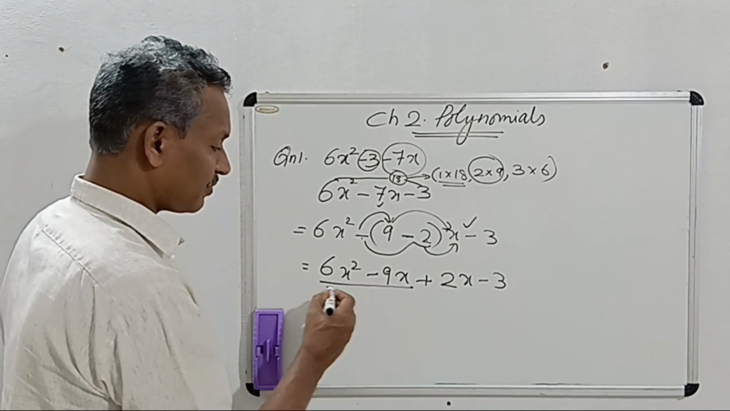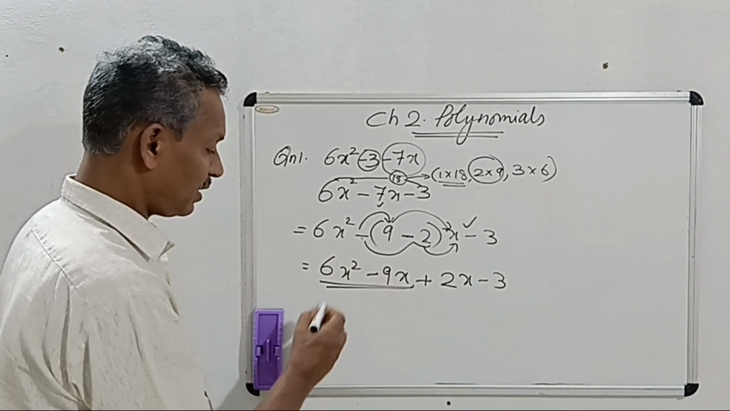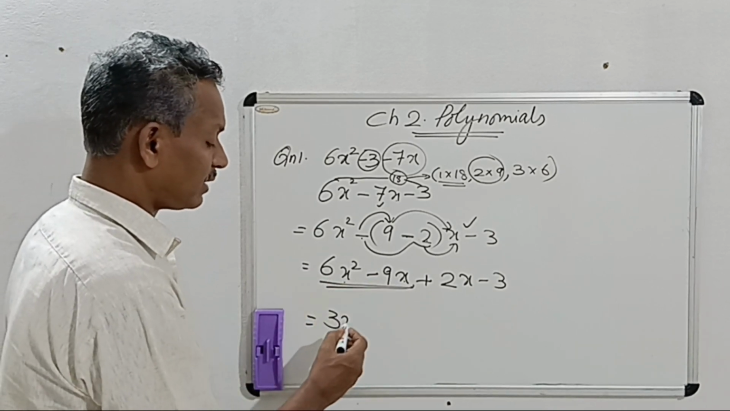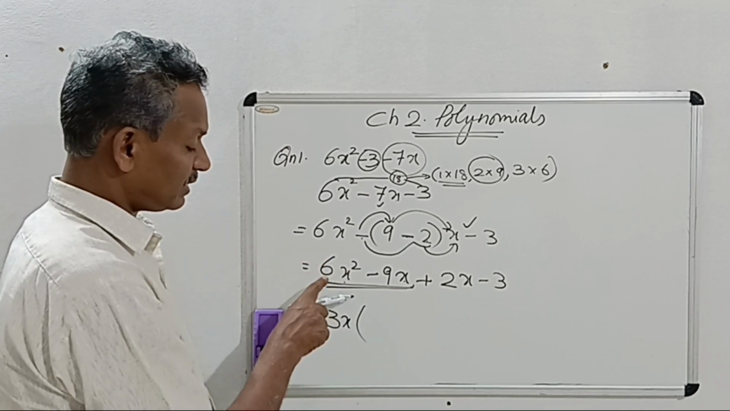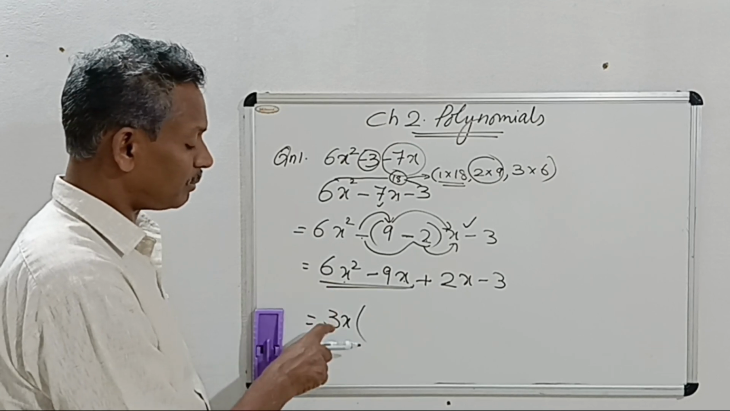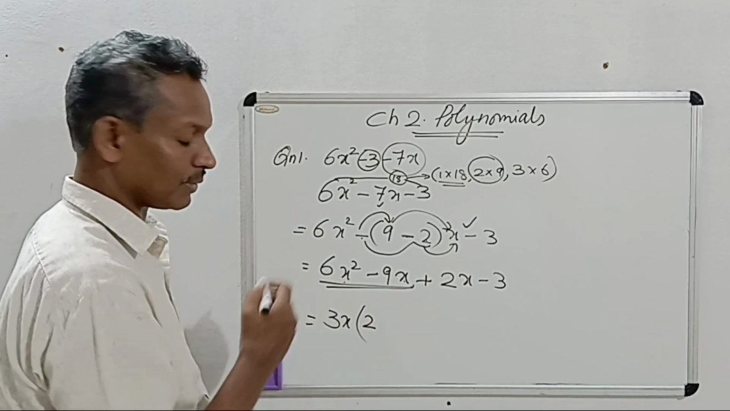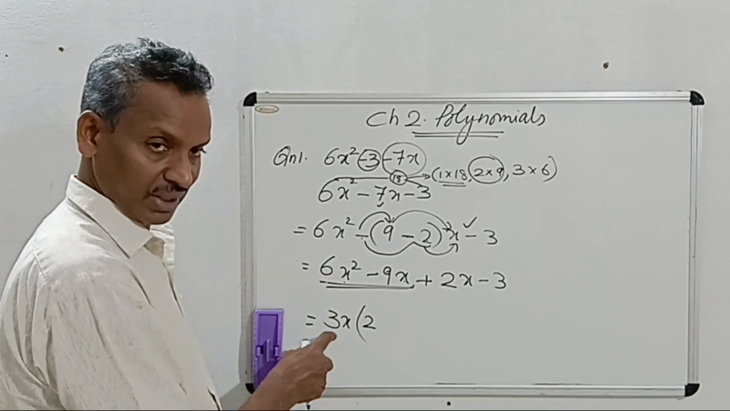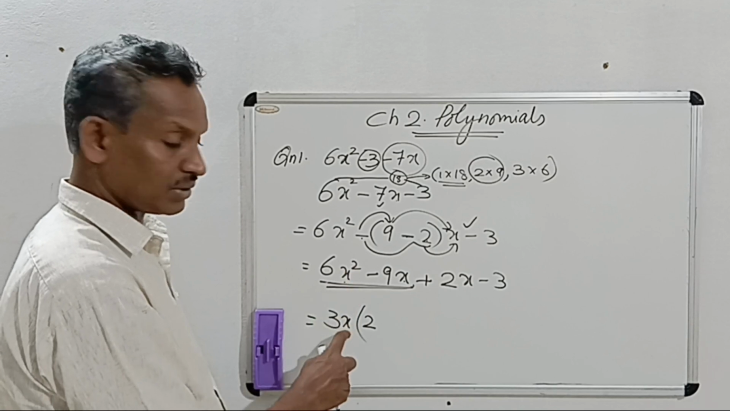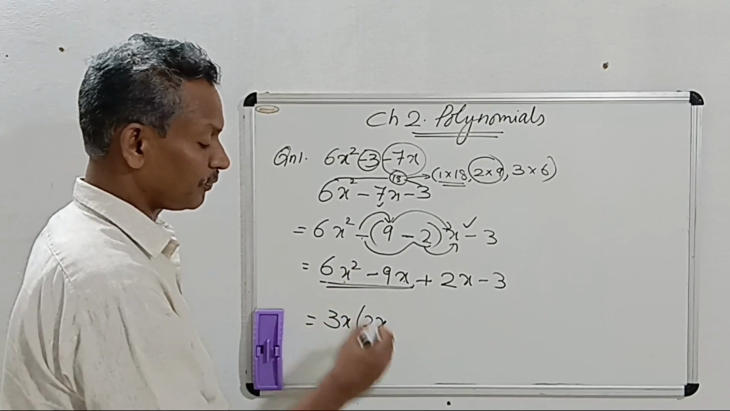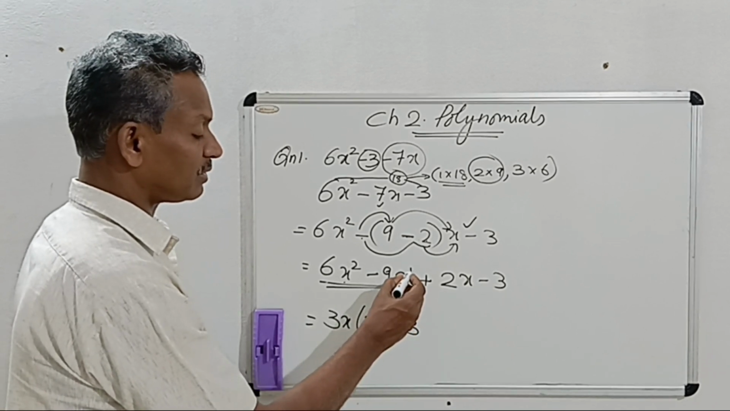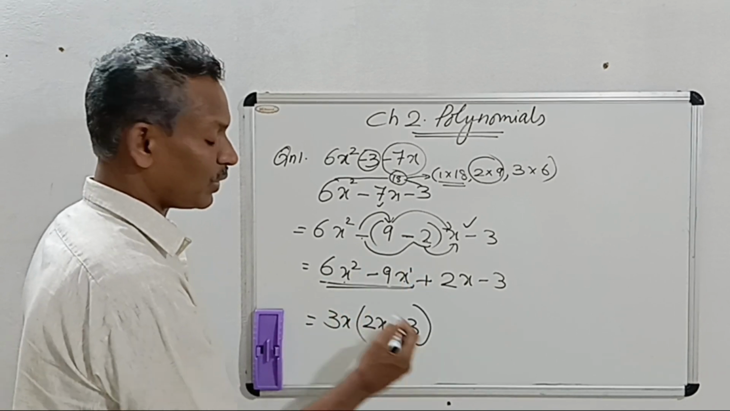Then take the common factor from the first two. It is 3, because 6 and 9 both are in the table of 3, and x square and x, x is the common factor. When 3 is taken as common factor, 6 divided by 3, the quotient 2 comes inside the bracket. And from x square, 1x is taken common, so 1x is left out. Minus, when 9 is divided by 3, the quotient is 3, only 1x, that x is taken out, so there is no x left out.